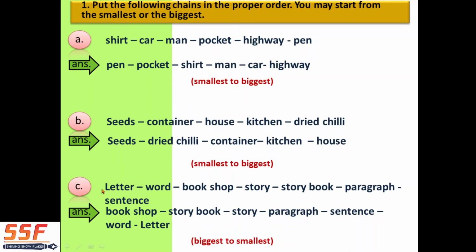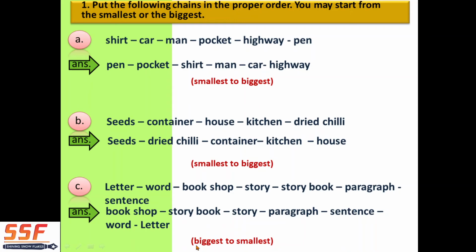Okay, so then the next question: letter, word, bookshop, story, storybook, paragraph, sentence. Now listen to this very carefully, because we are taking this example again to show in picture format. I hope this is the hard one. I have given this question in the form of images, photos. I have explained this, but now I will explain by words. So first is letter, word, bookshop, story, storybook, paragraph, sentence.